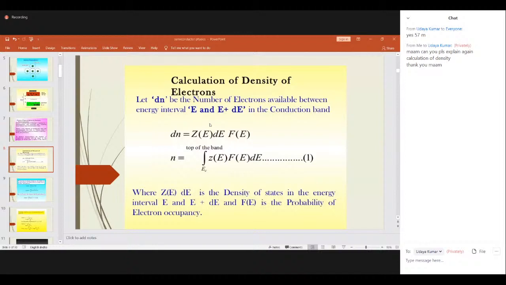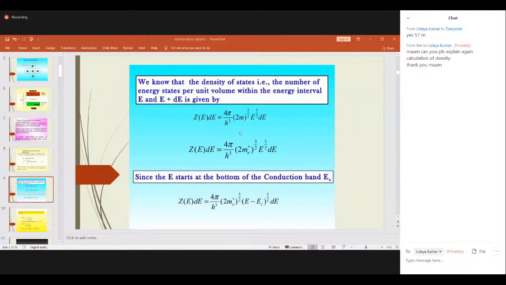This dn, I have already explained, is the number of electrons available between this energy interval. Please go through the statements and these values. This is a big derivation, and it is a separate derivation that we don't have in the syllabus. Directly, you have to remember this equation. If anyone wants it, after the class I'll explain how we got this equation.